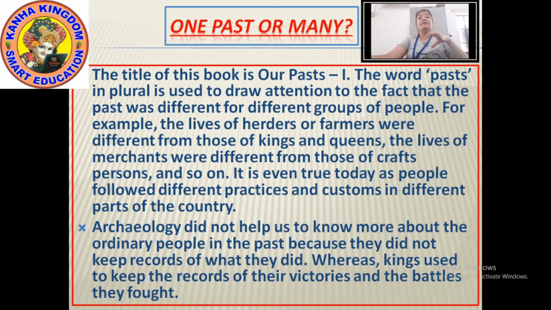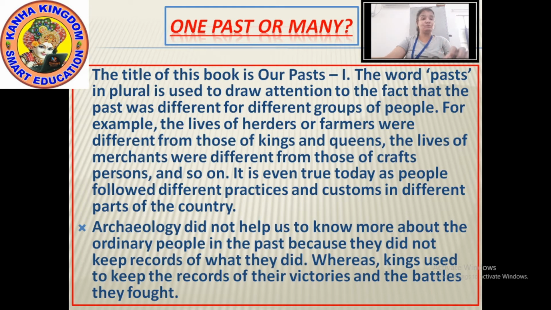And same if you see the people today living in the cities, they all get their supplies from the city itself. They don't have to go anywhere else. So in today's life also, the life of the people are different in the two different places. Okay? And same differences existed in the past.